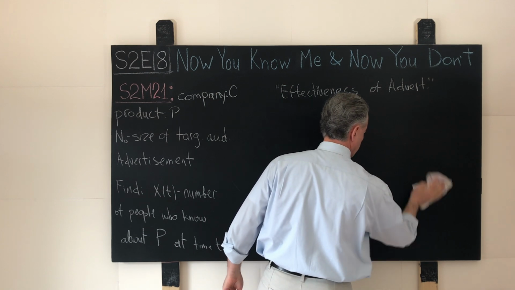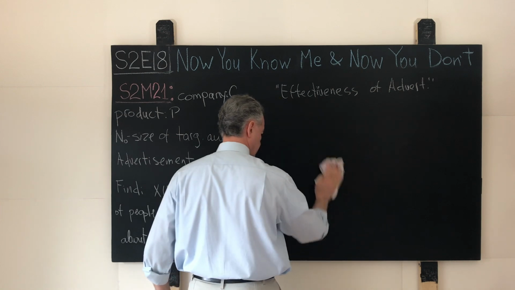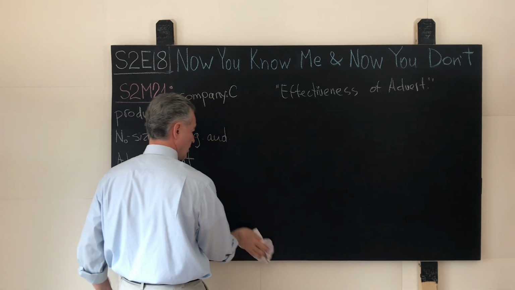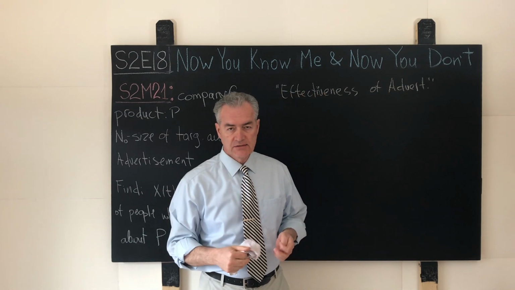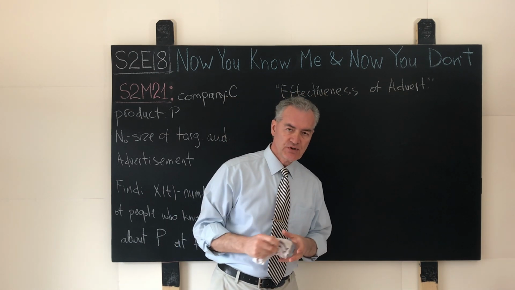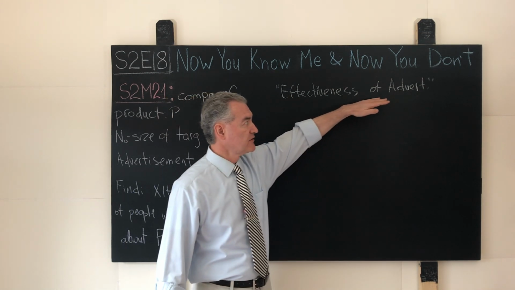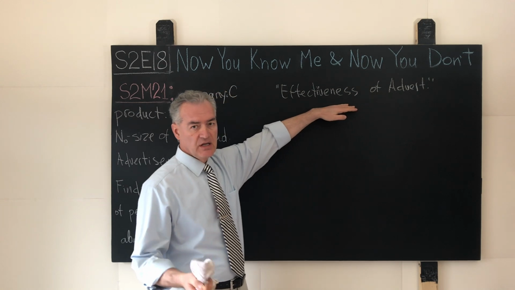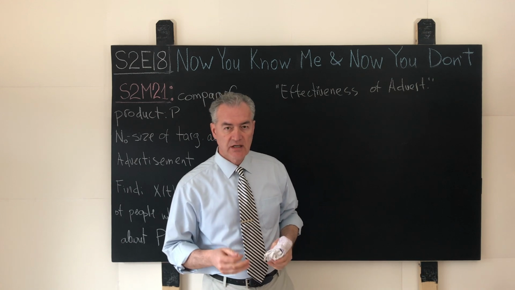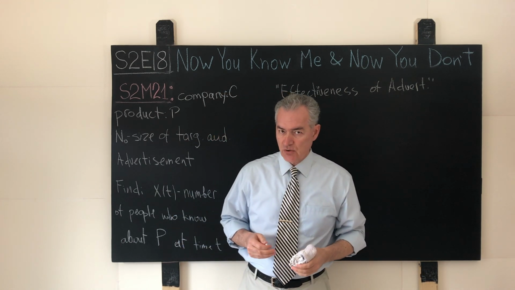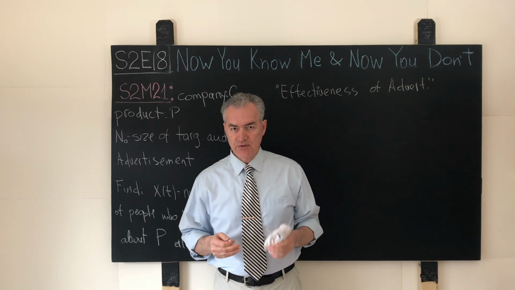Wonderful. Now that we're done with the challenge S2M20, let us discuss the next challenge, the mathematical problem S2M21. And I plan to title the next episode that I'll put together for you guys as Effectiveness of Advertisement, shown over here. That title is a little bit clumsy, it's a little bit awkward, but at least the title is honest, because it will completely correspond to the content of that episode.